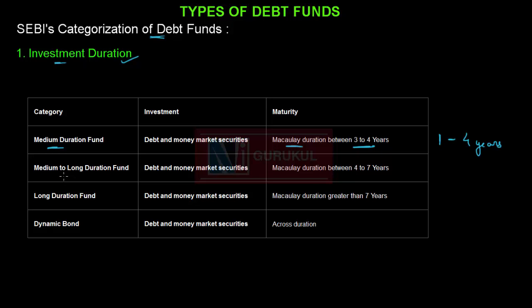The next category is medium to long duration fund. The scheme under this category will invest in Macaulay duration between 4 to 7 years, and under adverse situation the Macaulay duration can be reduced between 1 to 7 years. The next category is long duration fund. The scheme will invest in securities which have a Macaulay duration greater than 7 years, and in case of dynamic bond category, the scheme will invest in securities across durations.